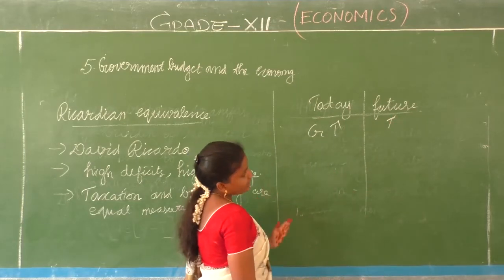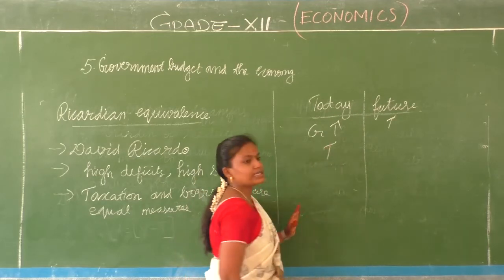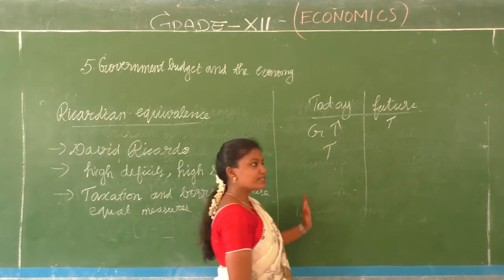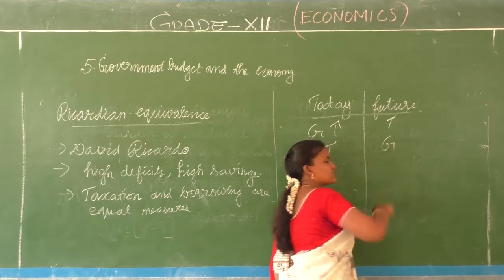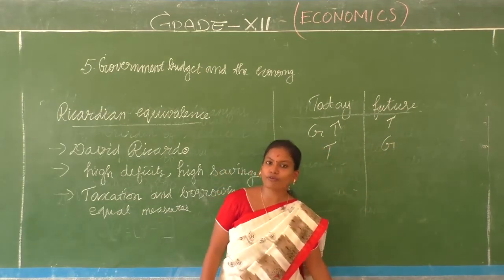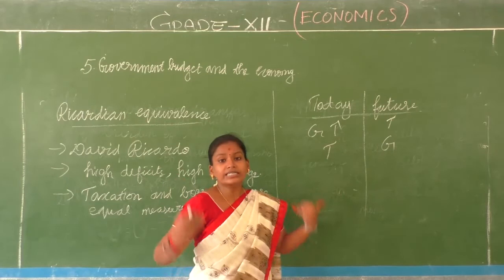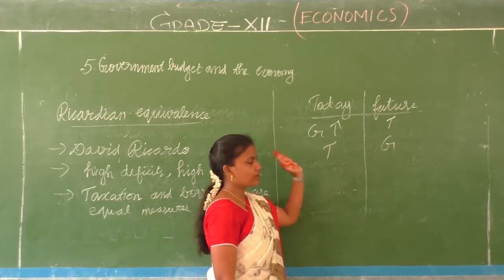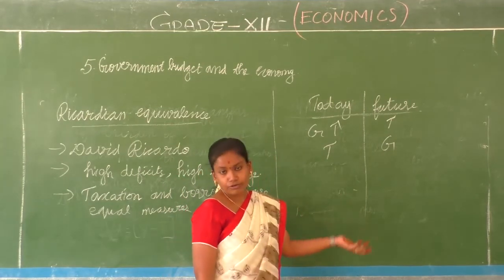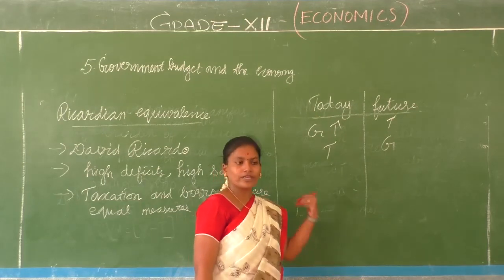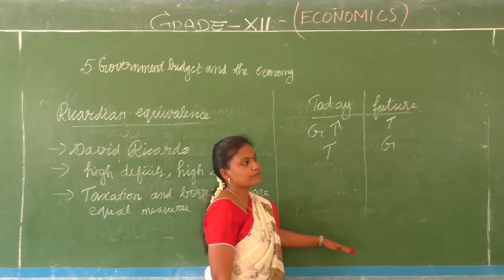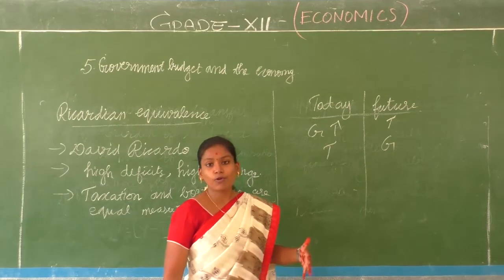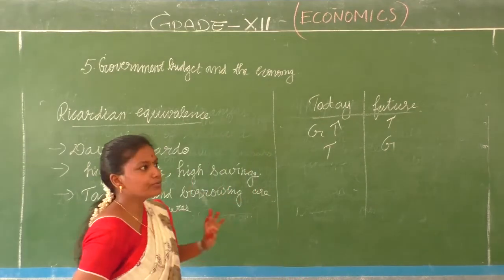The second condition is today the government is collecting taxes which will be invested in government expenditures of tomorrow. So it does not have a different aspect, both are same. Whether we are spending and our future generation is going to pay a tax, or we pay tax and tomorrow the future generation gets the spending, both are the same, is what is argued by David Ricardo.